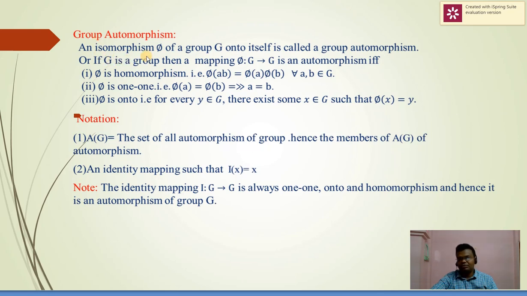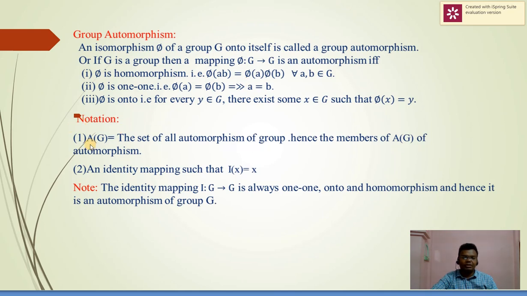If G is a group, then a mapping phi from G to G dash is an automorphism if and only if phi is homomorphism, 1-1 and onto. Then we say that the mapping phi is an automorphism.